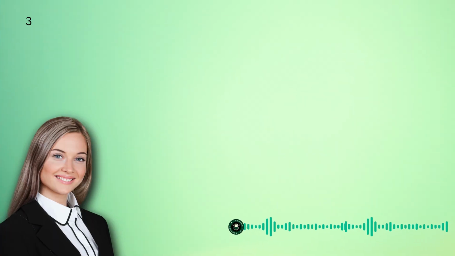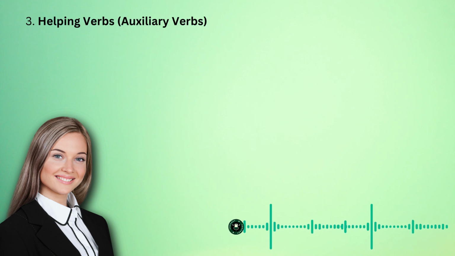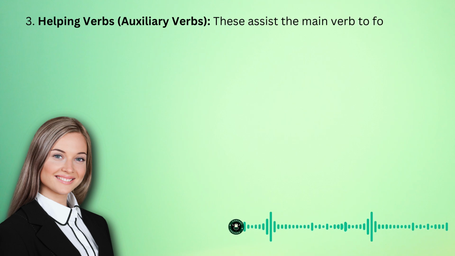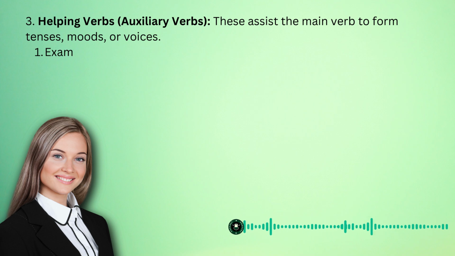3. Helping verbs, auxiliary verbs. These assist the main verb to form tenses, moods, or voices. Example: has, will, can, should. Sentence: They will arrive soon.